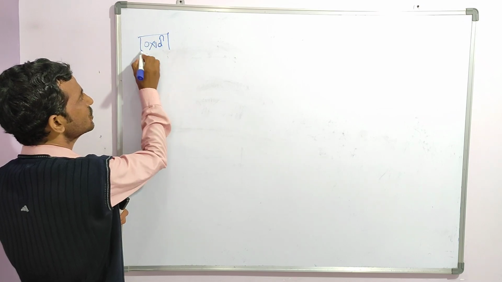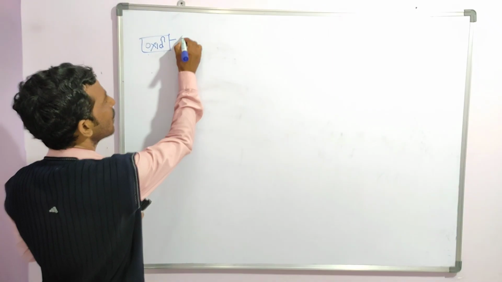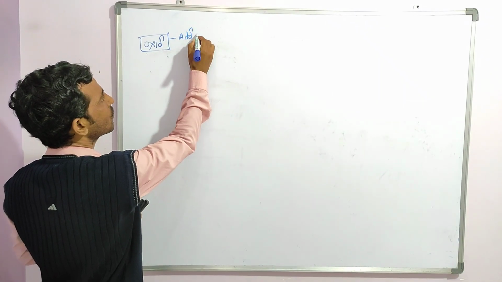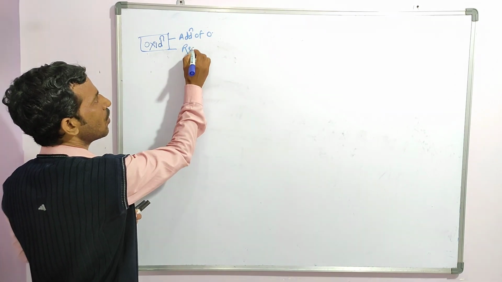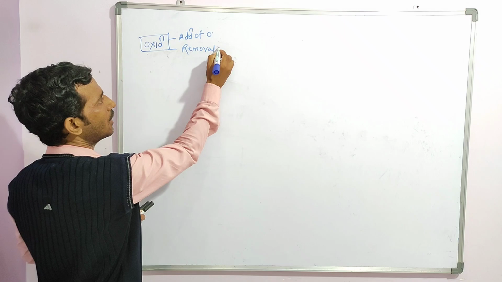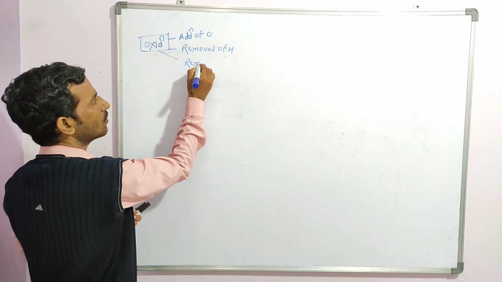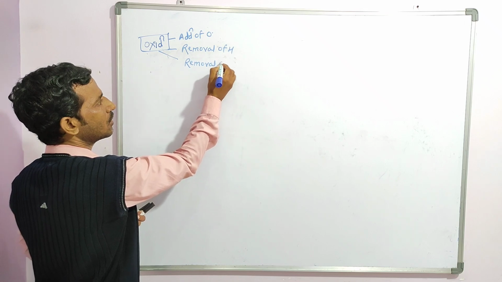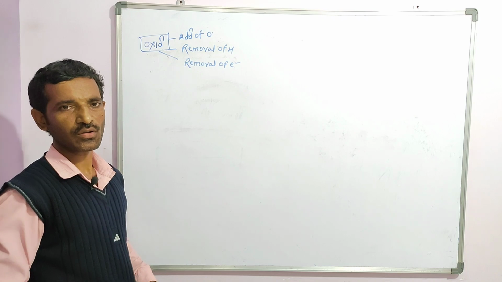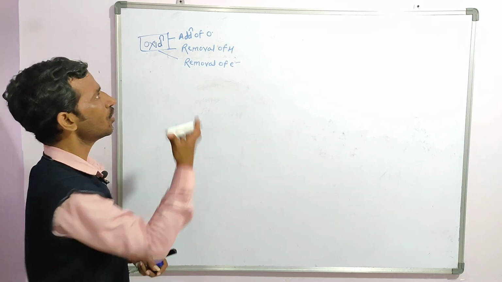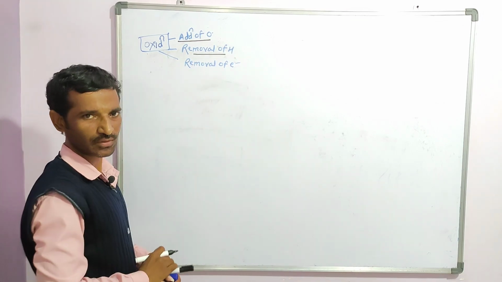Oxidation has three definitions. One, addition of oxygen. Second, removal of hydrogen. And third, removal of electrons. Now if you have to see oxidation of alcohol, we only have to see how addition of oxygen is going on and how hydrogen is going to be removed.